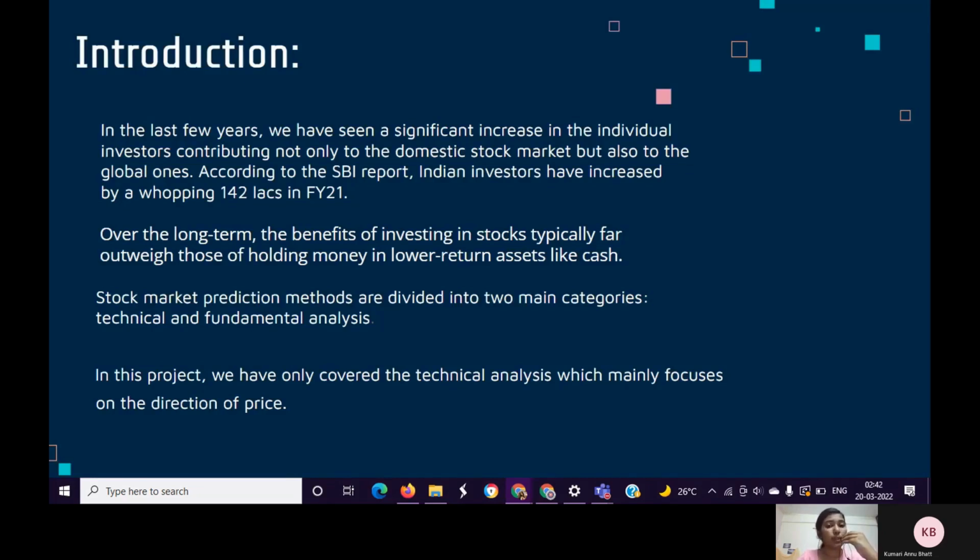According to the SBI report, Indian investors have increased by a whopping 142 lakhs in the financial year 2021, and this increase in the number of investors clearly indicates that the interest that we are getting from the stock market is much higher than that of the other investment options that we have.